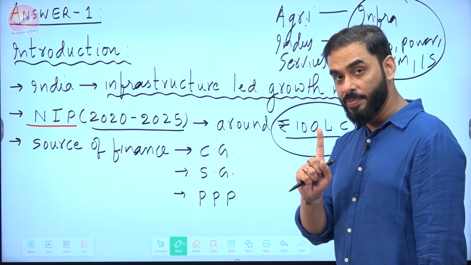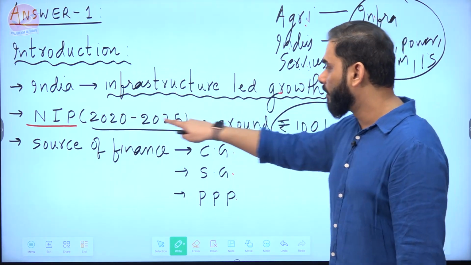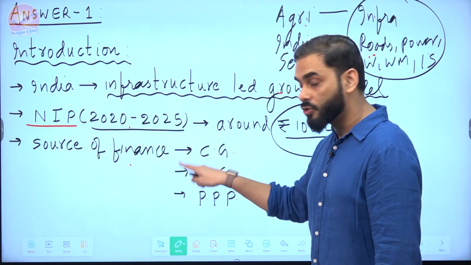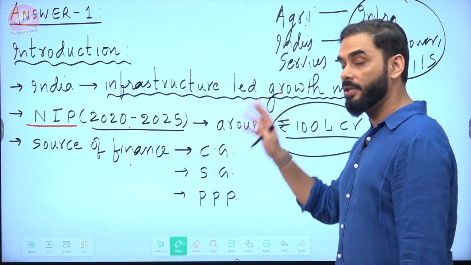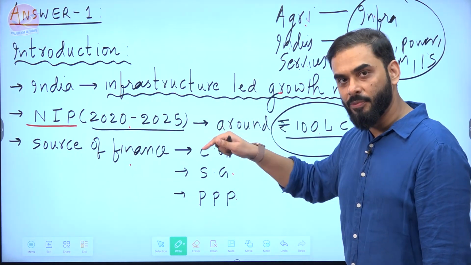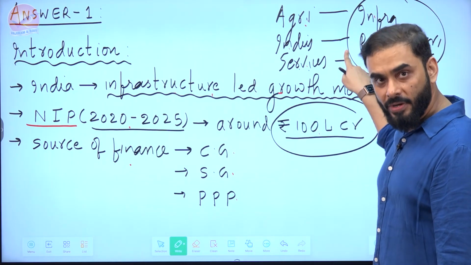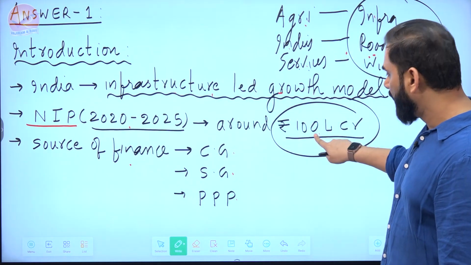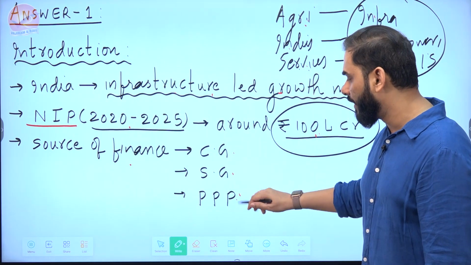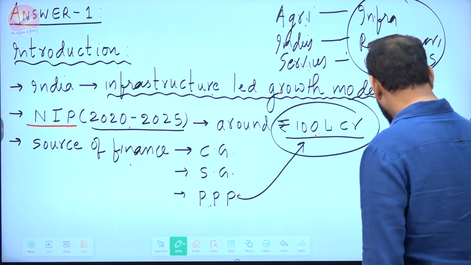In the introduction, UPSC would look for words like infrastructure-led growth model, National Infrastructure Pipeline and sources of finance. This introduction directly hits the point that because we have to increase our growth through infrastructure, and to create infrastructure we need sources of finance, public-private partnership directly fits here.